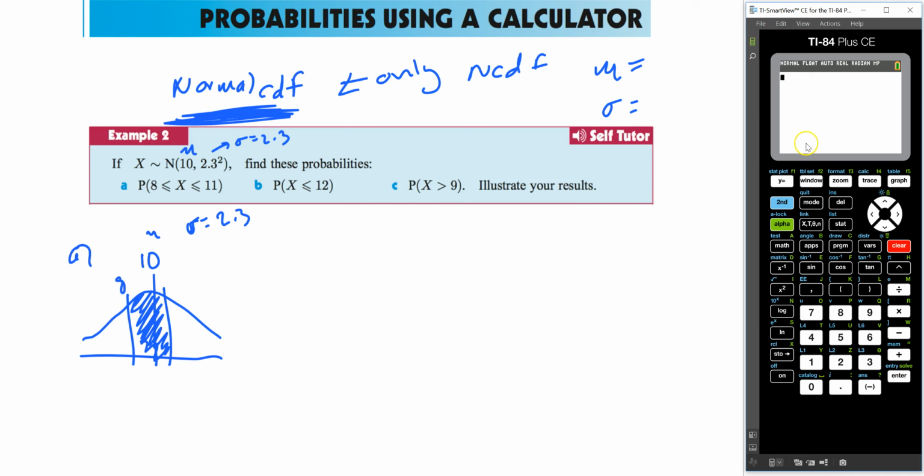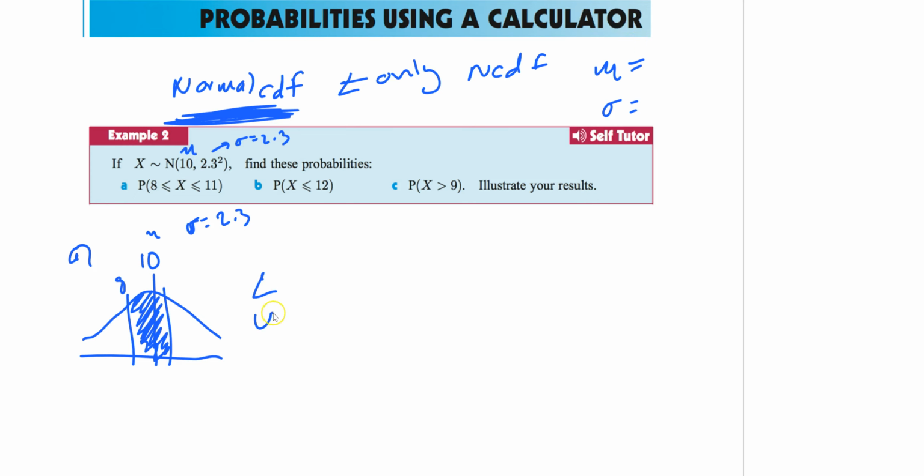So there's my calculator. We're going to go back to distribution because now we're doing normal distribution. So second, distribution. Luckily for us, it's one of the first things you see. Again, we're never going to use PDF, never in this class. We're going to use normal CDF and then at times invert normal. That's it. So in this case, I'm going to do normal CDF, and you get a screen like this. They have lower, upper, mean, and standard deviation.